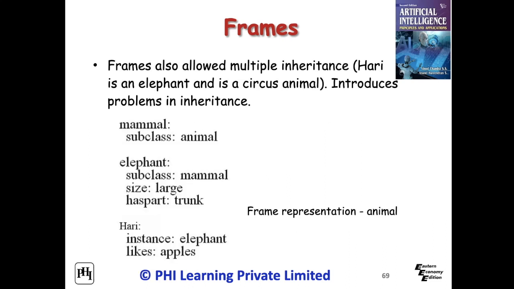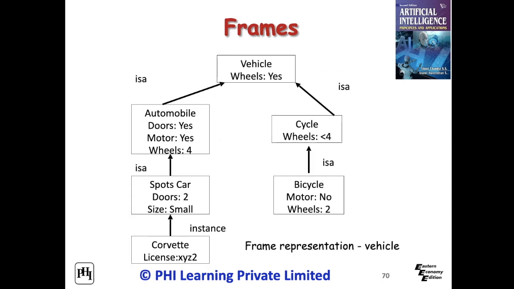The slots and default values of a class frame are inherited across the class/subclass and class/member hierarchy. Another example of a frame, animal, is given in the figure. Frames also allow multiple inheritance. For example, Hari is an elephant and is a circus animal. Another example is given in the figure regarding the vehicle frame.